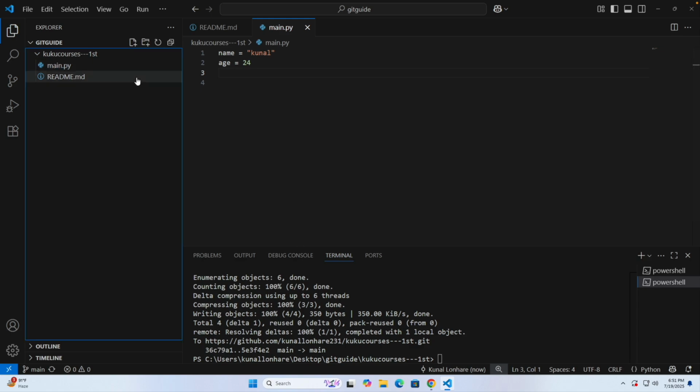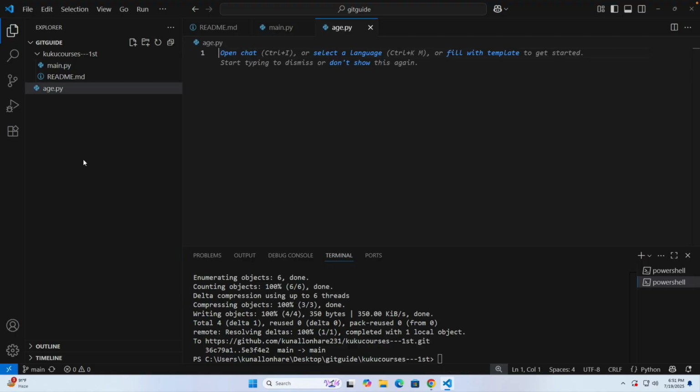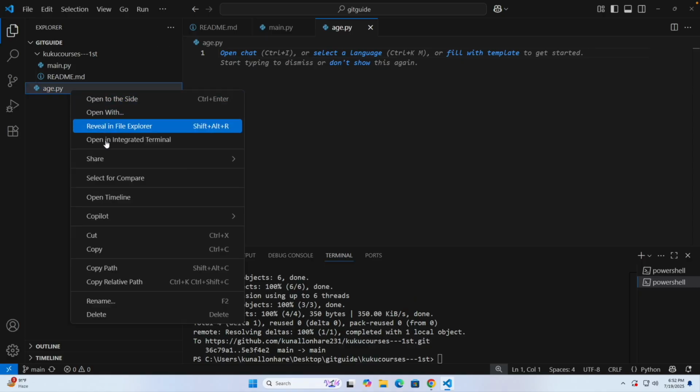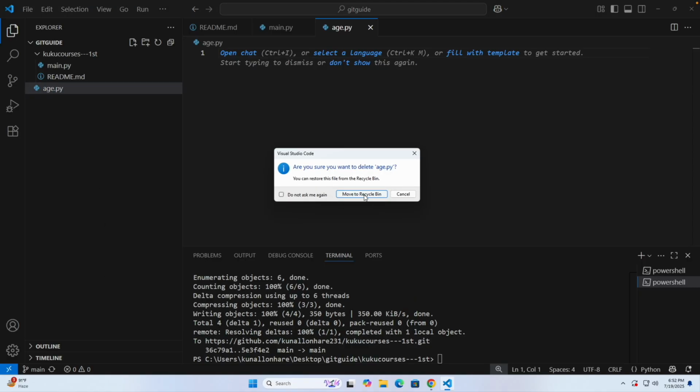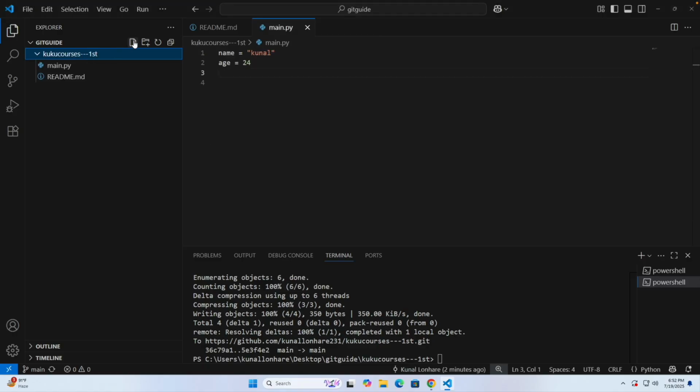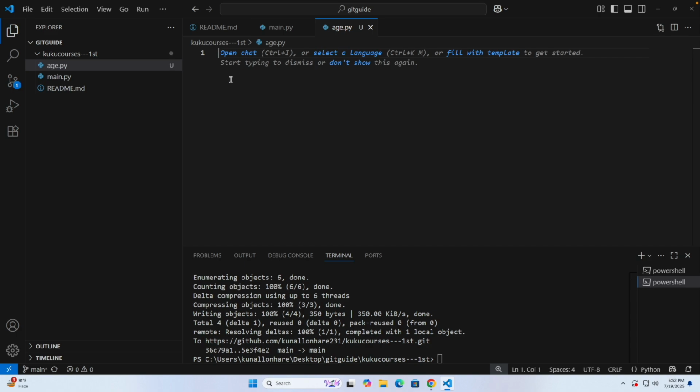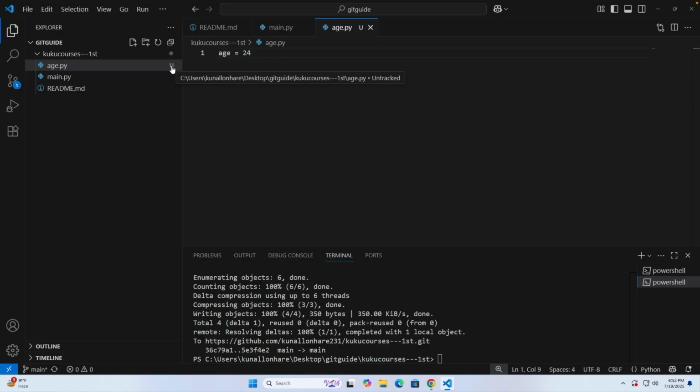Let me show you again. For example, let's say I create one new file, an age.py file. Actually, let's right click and delete it. Let's go to this main folder, and inside this folder add a file, age.py. Now let's put my age here, equals 24. Now I save this file by pressing Ctrl and S. So here you can see how things look.